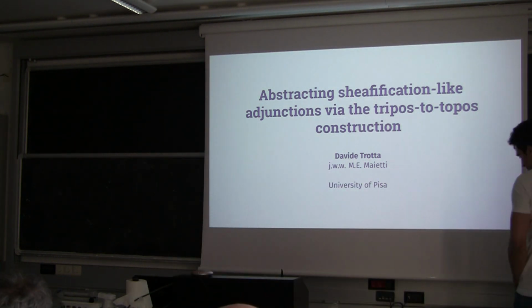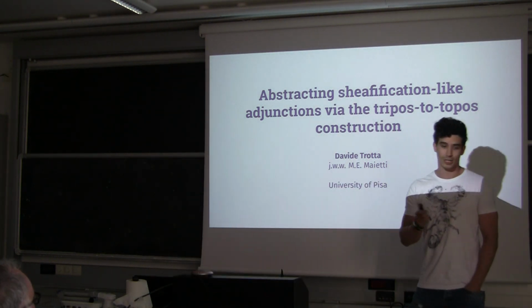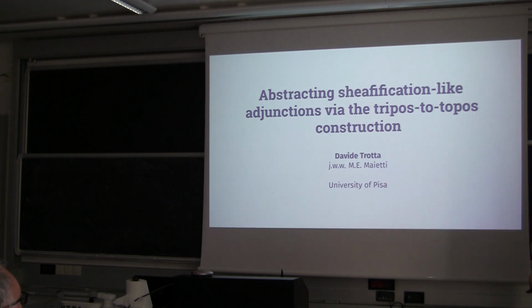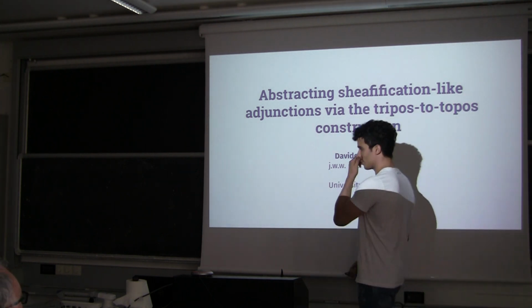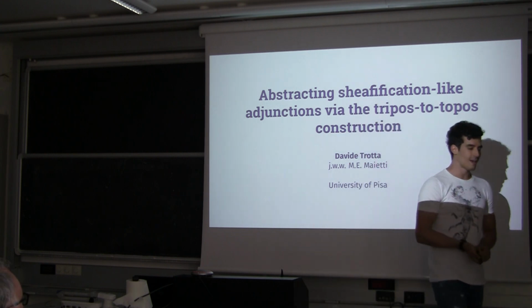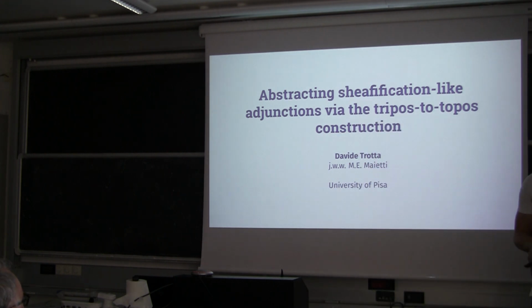Now, the main goal of this talk is to show how we can use the notion of tripos and the tripos to topos construction in order to abstract some sheafification-like adjunctions at the level of triposes.